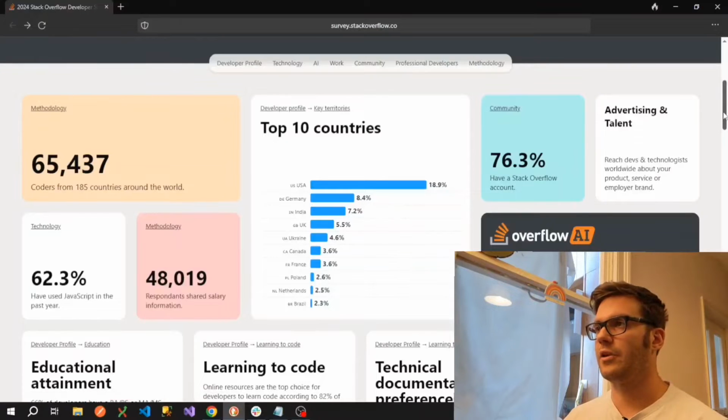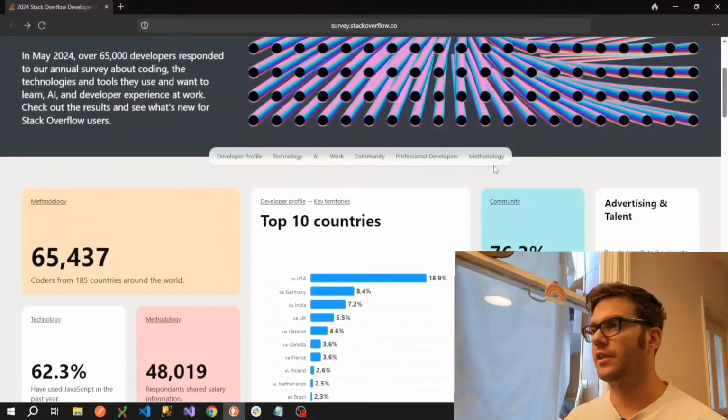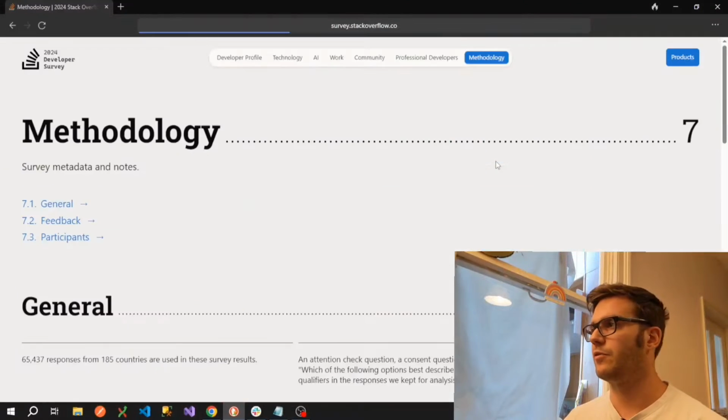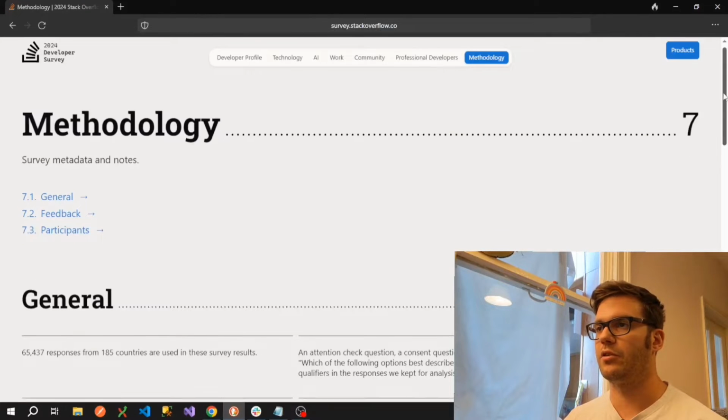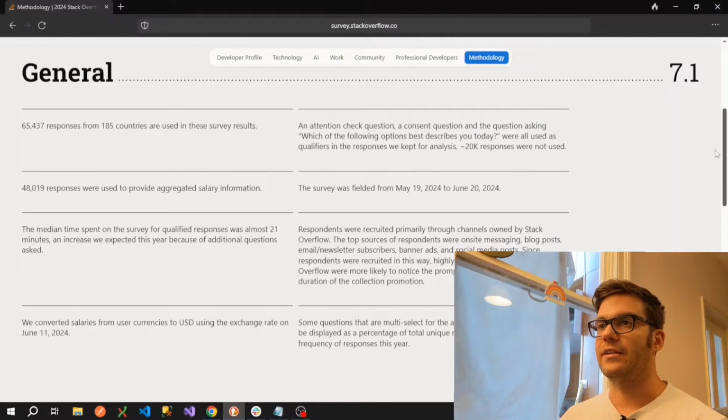So let's start out by looking at the methodology, just to check we understand what we're actually looking at before we get into the details of the programming languages. So they had around 65,000 responses from 185 countries. What I found interesting about this here is they actually didn't use 20,000 of the responses. So they say they had an attention check question, a consent question, and a question asking which of the following options best describes you today.